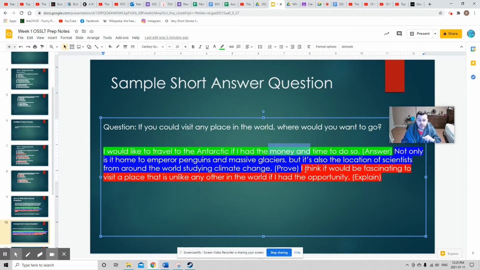I think it would be fascinating to visit a place that is unlike any other in the world if I had the opportunity. So I'm saying that the Antarctic is unique. You can find glaciers all over the world, but you can't find scientists studying climate change, penguins, and glaciers all in the same location. That is only done in the Antarctic, which is why I want to visit there. So I did it in 4 lines in 3 sentences. If you answered a question like this on the actual literacy test, you would get a perfect scoring answer. And I'll show you what those scores look like.